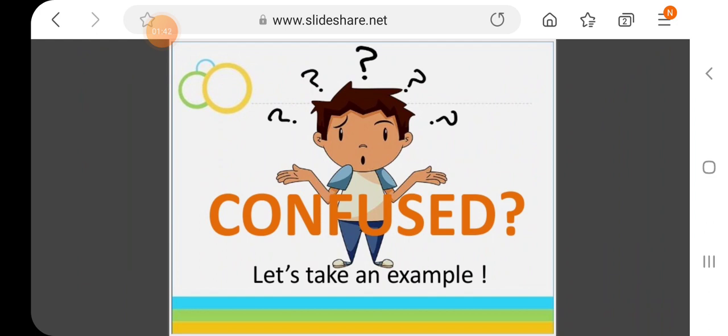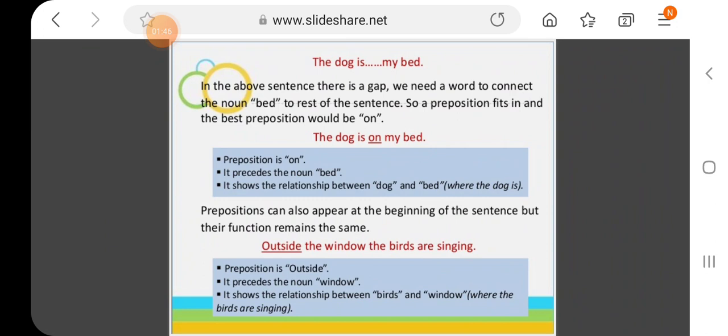I think you are confused, but let's take an example, then it will be clear to you. If you see the first sentence, the dog is dash my bed. Can you make any sense? Do you feel that there is something missing? The dog is my bed. No, it is lacking something. There is something missing in this sentence.